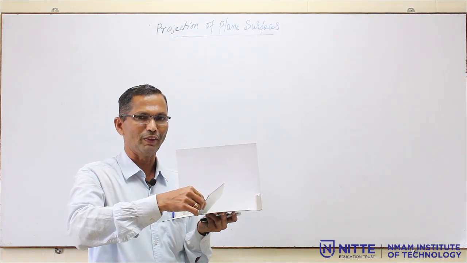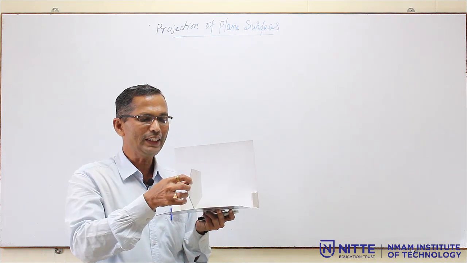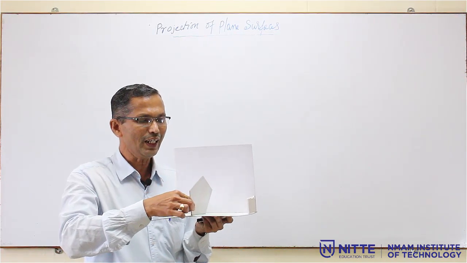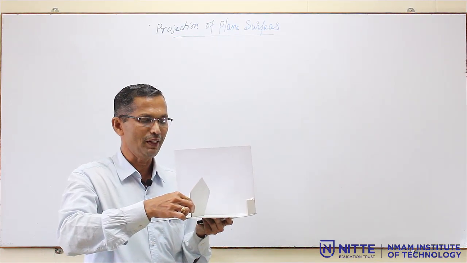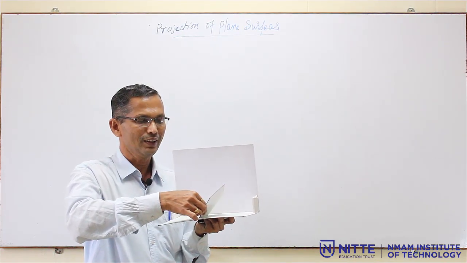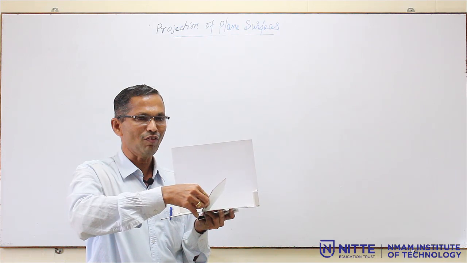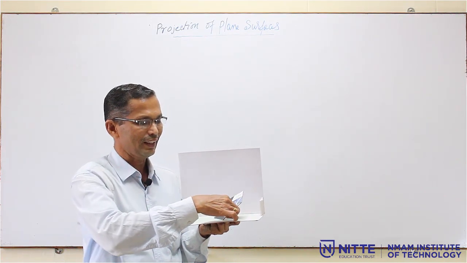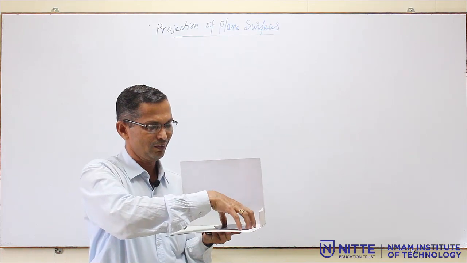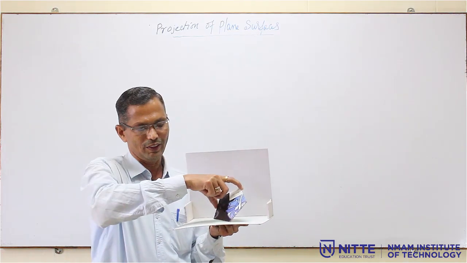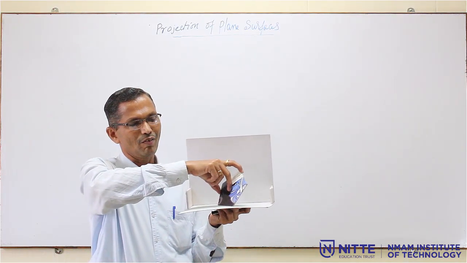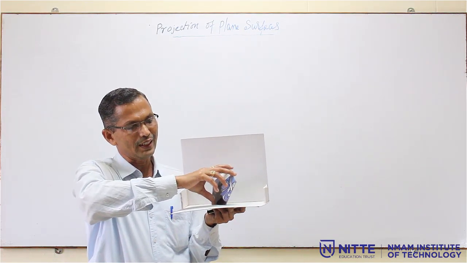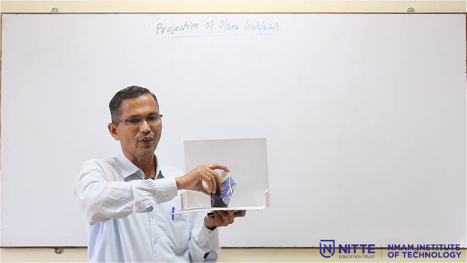the surface is inclined to HP. Then they told the edge on which it is resting, one of the edges like this. So, this edge is inclined to VP, that means it is not like this. So, one surface inclination is over. Next step is we have to give the edge inclination. So, it will be in this position. You can see here one of the edges is inclined, this edge is now inclined to VP.